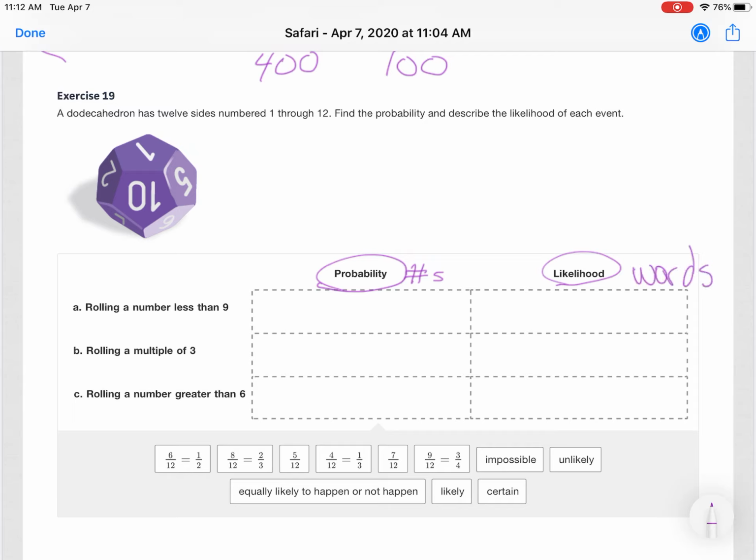Rolling a number less than 9, that could be 1, 2, 3, 4, 5, 6, 7, and 8. So there's 8 possibilities out of 12 total. You now need to simplify that and then decide which word describes that likelihood.